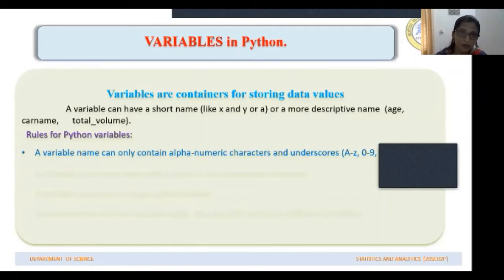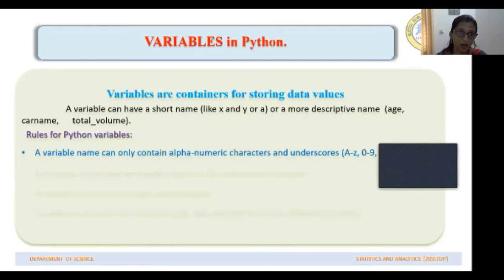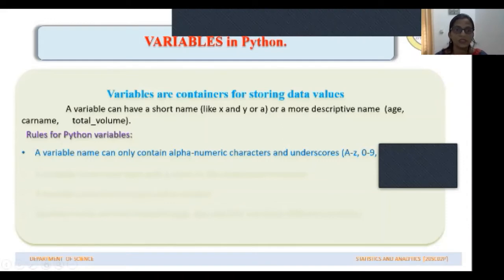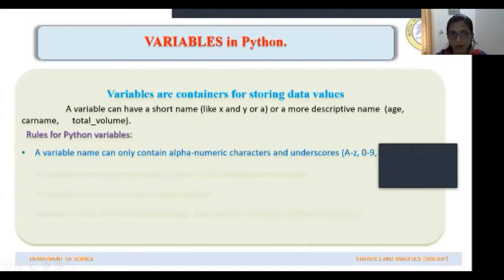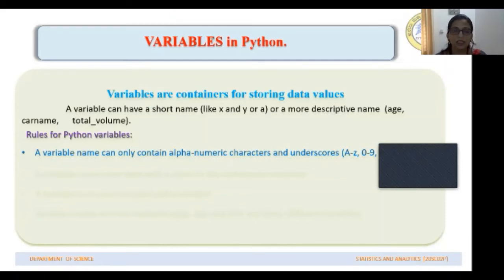Now there are certain rules for how you can construct a variable name in Python. The first one is that a variable name can contain only alphanumeric characters and underscore. Letters A to Z, numerics 0 to 9, and the underscore special character are the only ones we can use to construct a variable name.